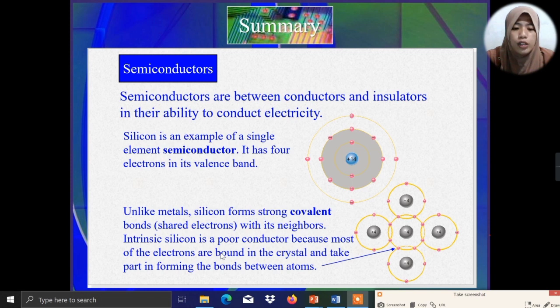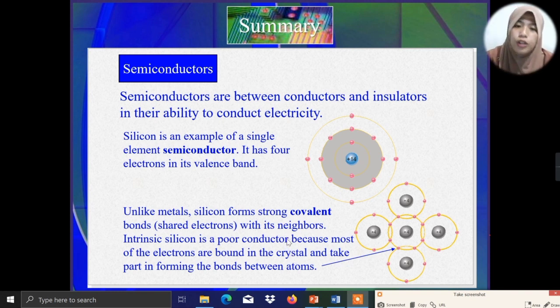So intrinsic silicon is a poor conductor because most of the electrons are bound in the crystal and take part in forming the bonds between atoms. So again, intrinsic silicon is a poor conductor for the reason that the electrons are bound in the crystal.